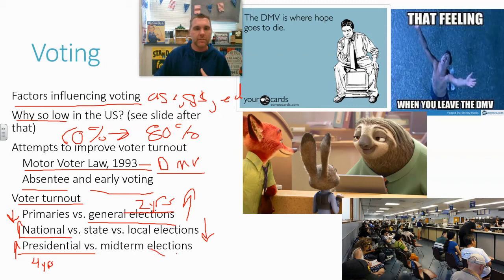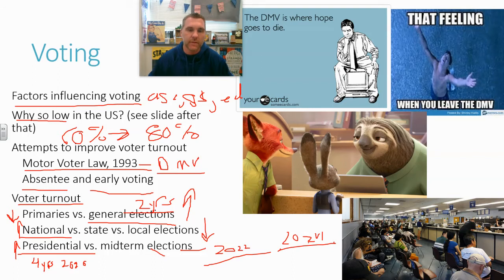A midterm election is an election that does not include the President of the United States. It happens every 2 years or so. So we have an election in 2020. That's a presidential. The midterm election would be 2022, right? That's when the next House of Representatives election would be. 2024 would be the next presidential. 2026 would be the next midterm, okay?